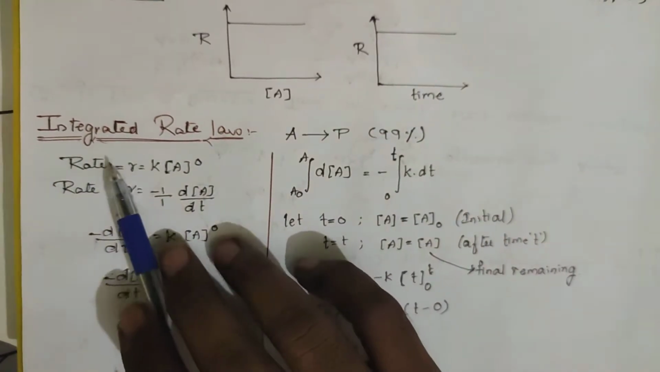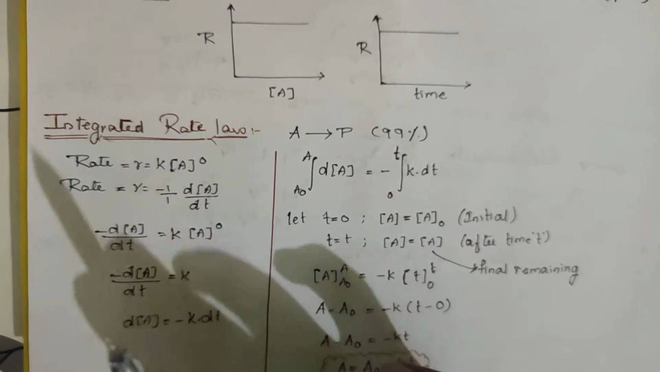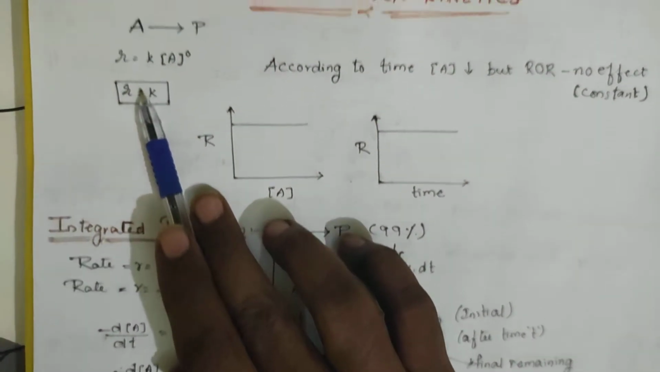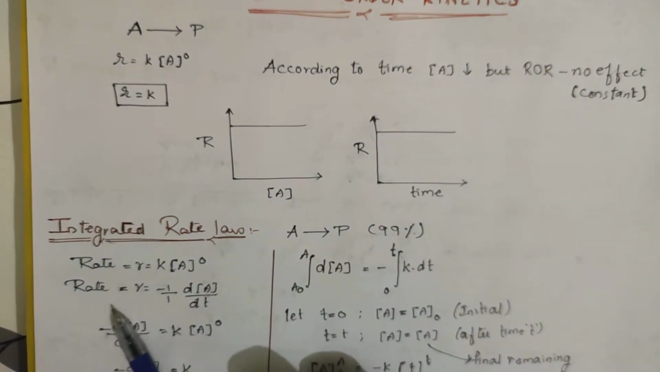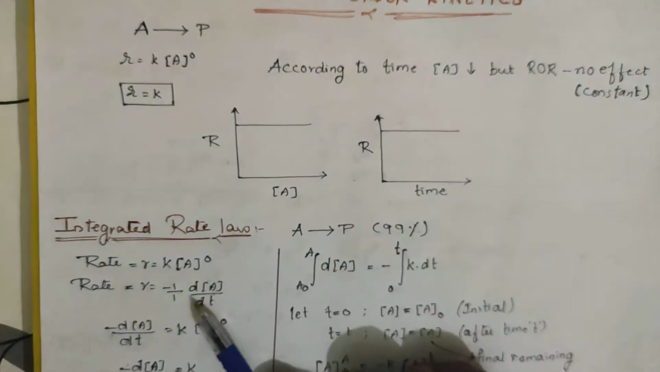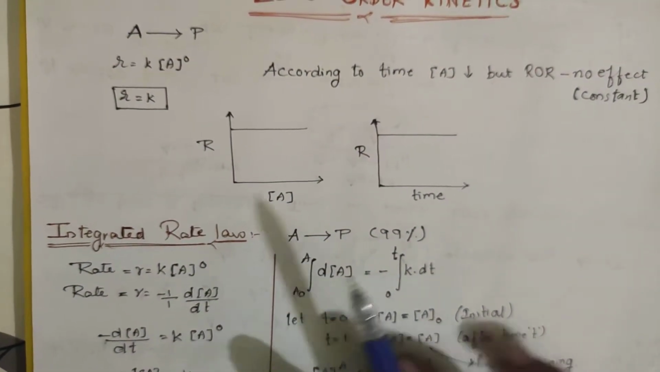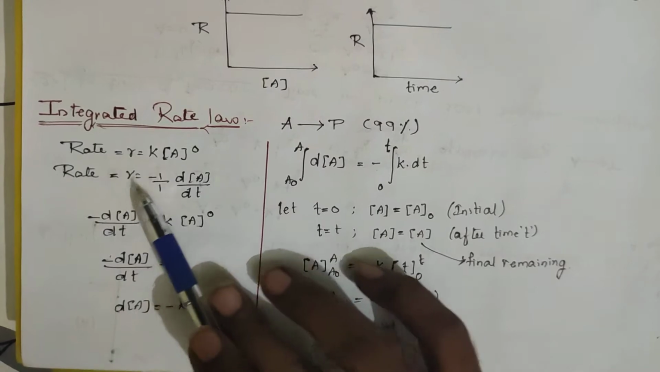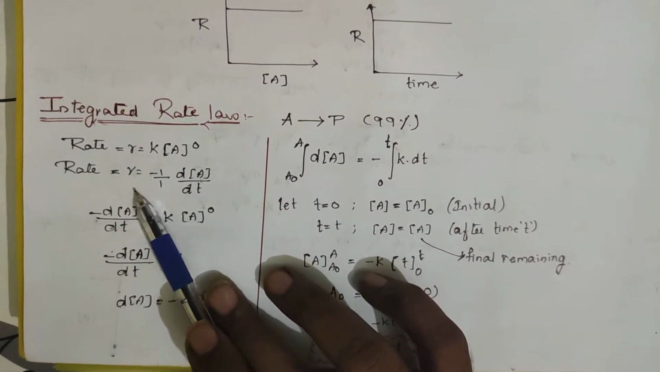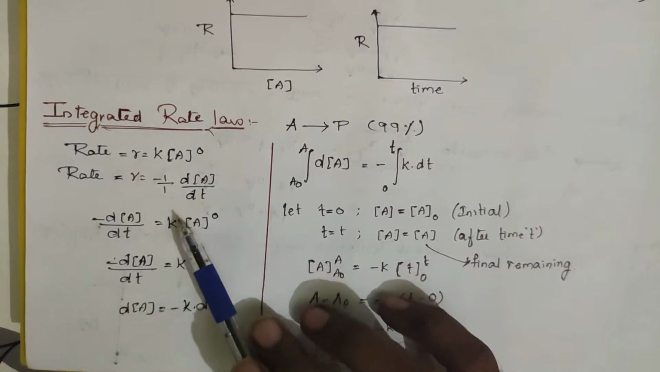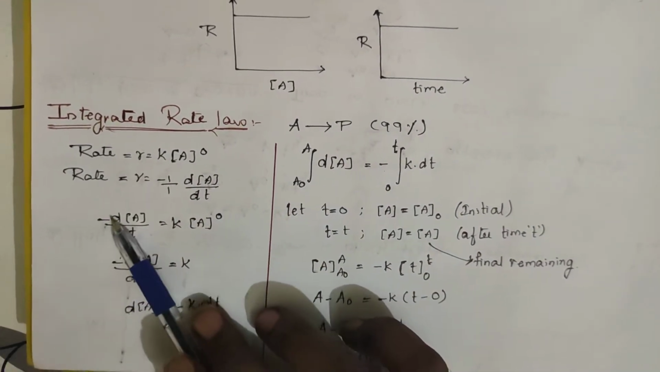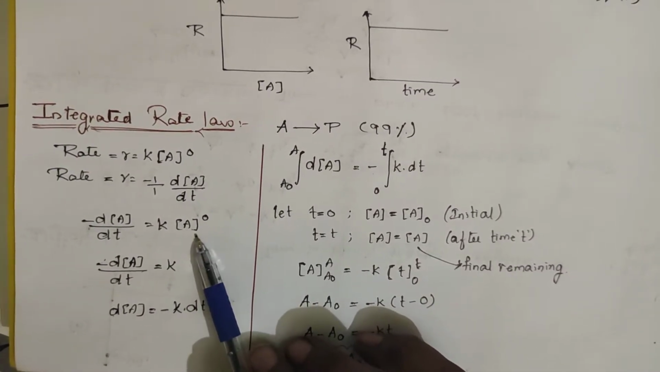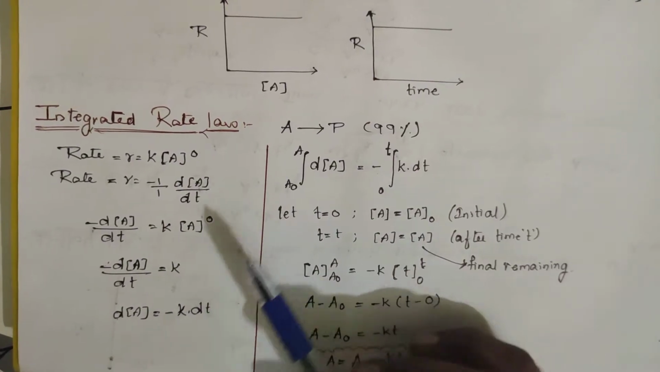Now let us go for the integrated rate law equation. Already we have written R is equal to K into A power 0, and the rate also can be written, for the reactant, as minus 1 by 1 dA by dt. These two rates are the same, so K A power 0 will be equal to minus 1 by 1 dA by dt. You know that A power 0 is equal to 1.